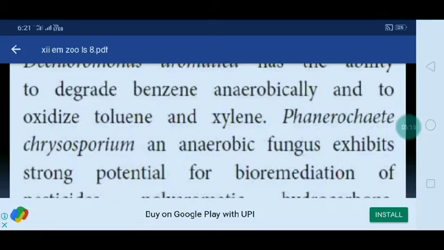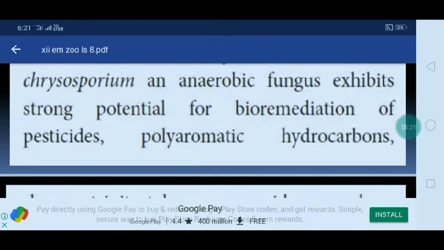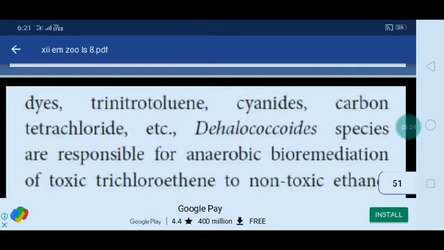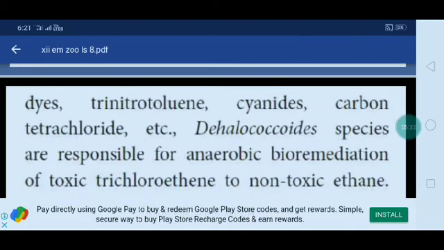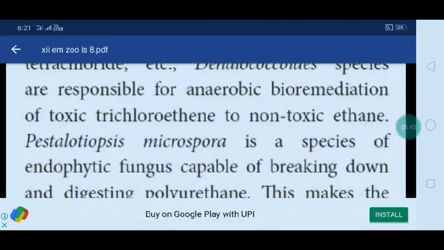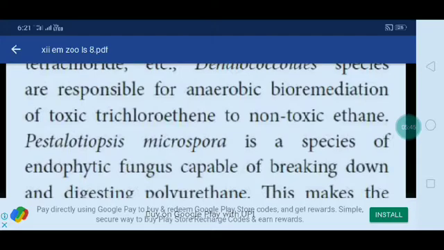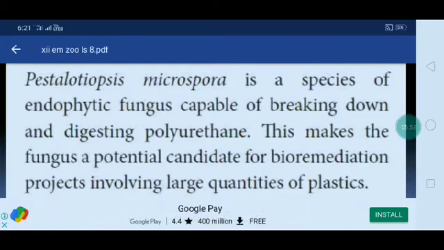chrysosporium, a fungus, exhibits a strong potential for bioremediation of pesticides, polyaromatic hydrocarbons, dyes, trinitrotoluene, cyanides, carbon tetrachloride, etc. Dehalococcoides species are responsible for anaerobic bioremediation of toxic trichloroethene to non-toxic ethene. Then, Pestalotiopsis microspora is a species of endophytic fungus capable of breaking down and digesting polyurethane. This makes the fungus a potential candidate for bioremediation.